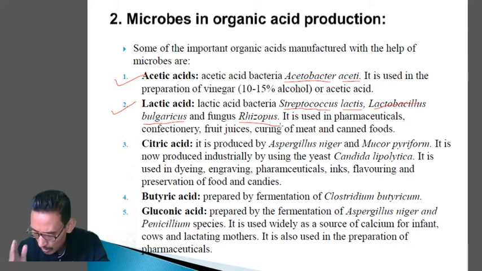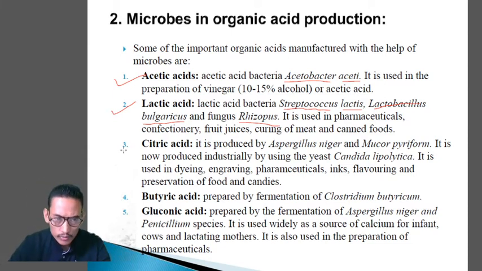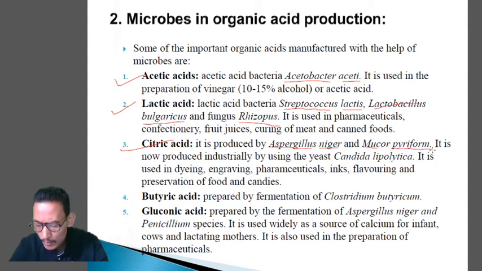So I am telling you one more time, remember the name of the microbes from where such organic acids are being produced along with their uses. Next one, citric acid. It is produced by fermentation by Aspergillus niger and Mucor pyriformis. So remember the name of the microbes.